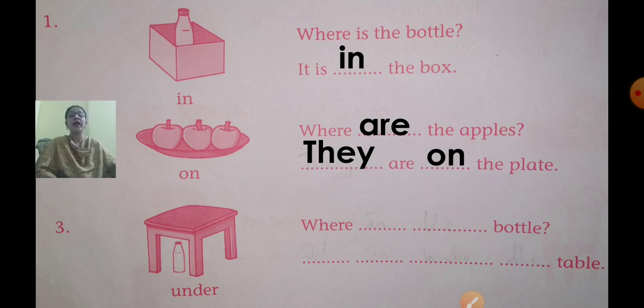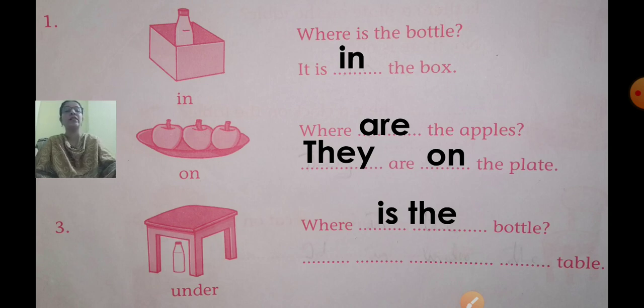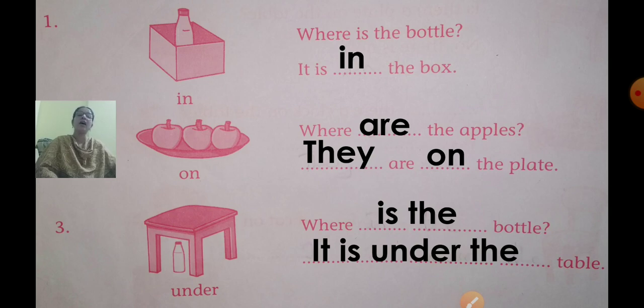Now what will you write here? Will you write is the, or will you write are the? Yes, you will write is. Where is the bottle? Why is? Because there is only one bottle. So where is the bottle? And what are you going to write as the answer in place of the bottle? You are going to write it is under the table. So where is the bottle? It is under the table. Finish writing? Okay. We move to the next question.